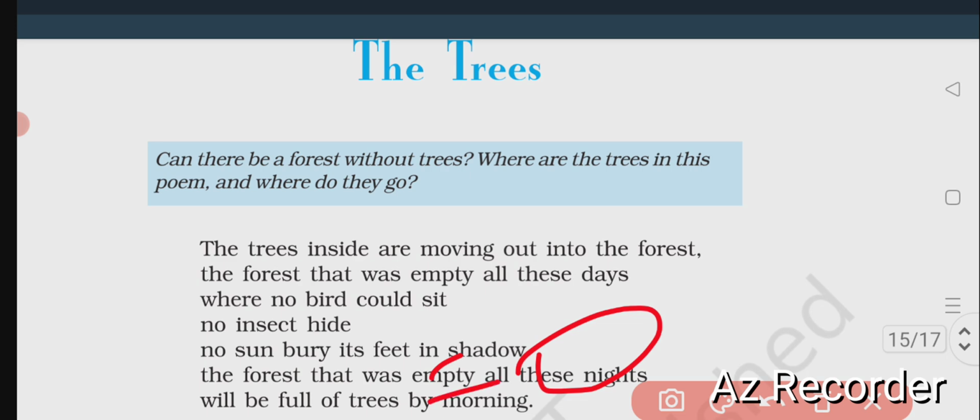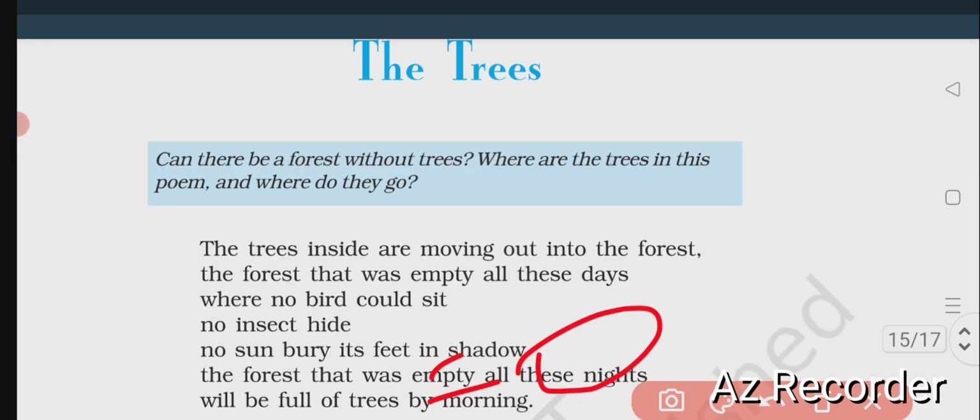His opinion is the imagination of the poet, because he thinks that the trees from his house are moving towards the outside to be part of the natural forest. As there is no forest, there are no trees outside, and the forest is totally destroyed. So there are no trees at all. I mean only an empty forest, maybe barren trees, if the trees are there, nothing at all.